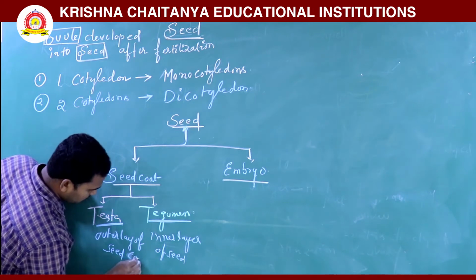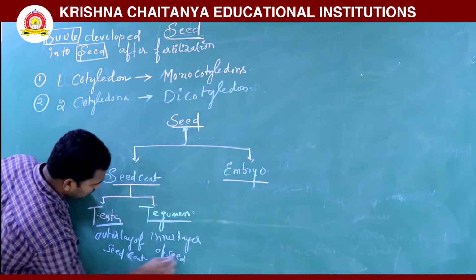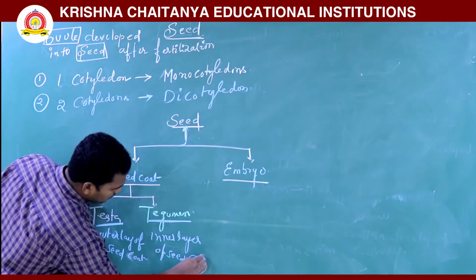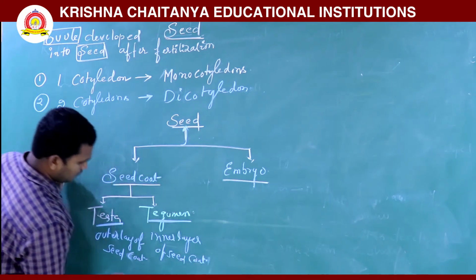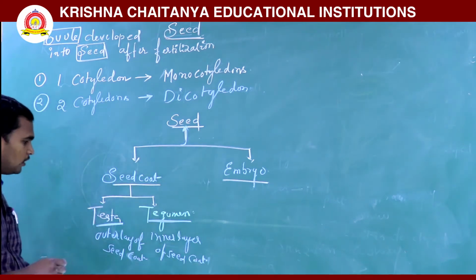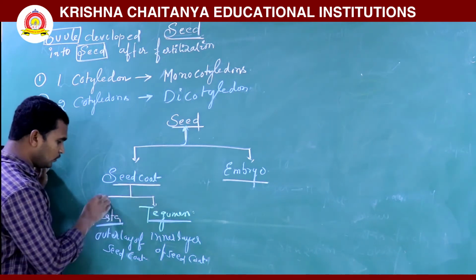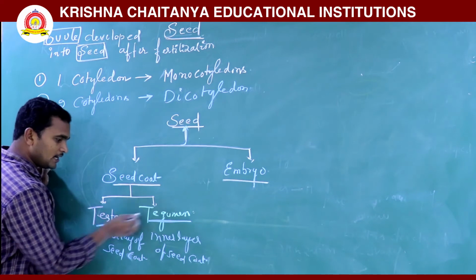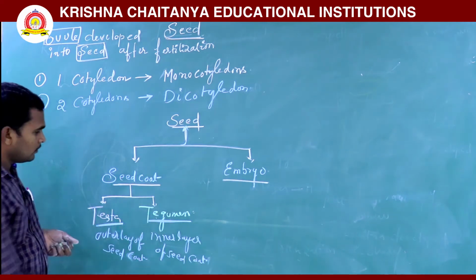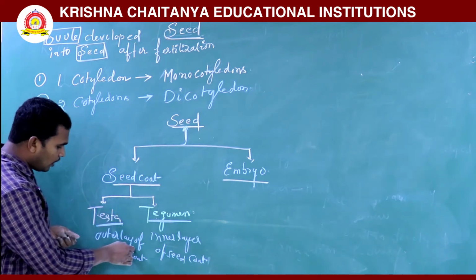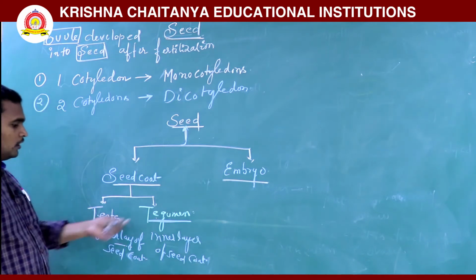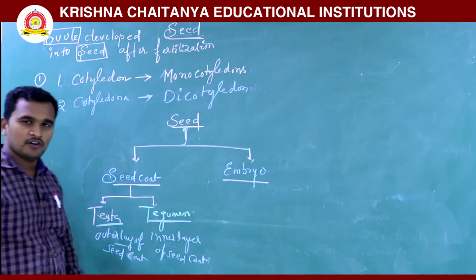Here you write seed coat. The seed coat is divided into two types: testa and tegmen. Testa is the outer layer of the seed coat, and tegmen is the inner layer of the seed coat.